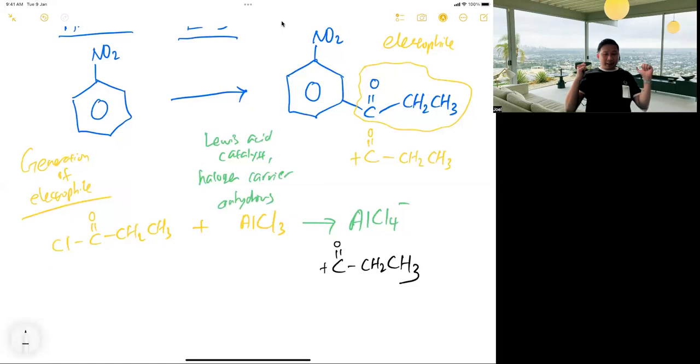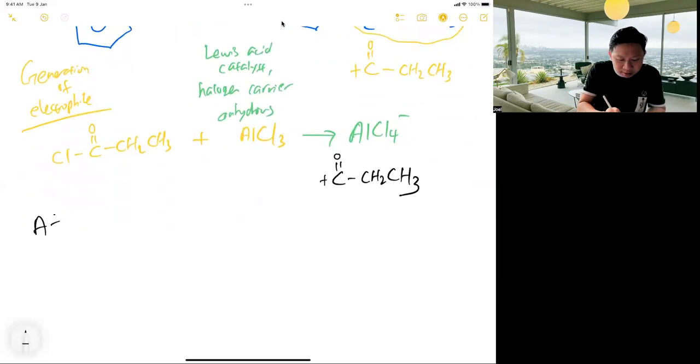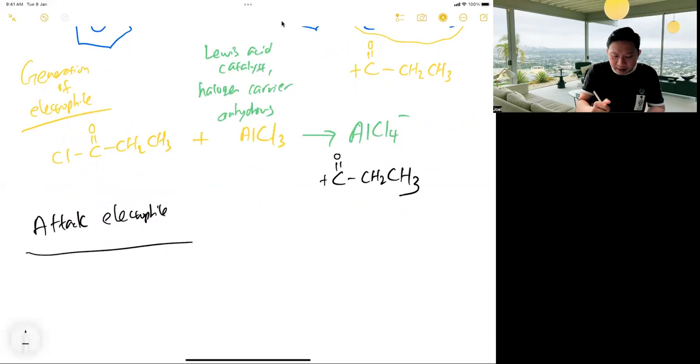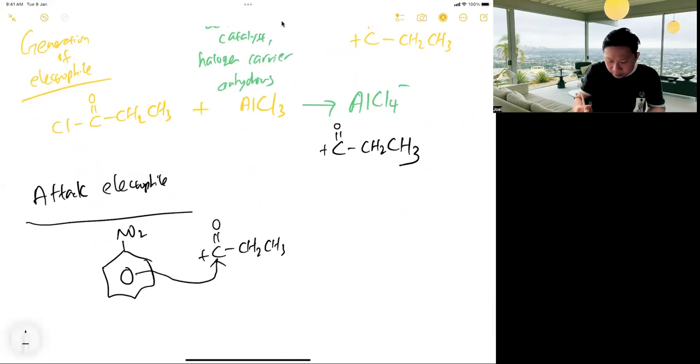Understand? Make the electrophile. Then different schools do it differently, but I will just use my layman's terms: attack the electrophile. The benzene is electron rich, so it will attack the carbon with the plus, the electrophile. This is the slow step, by the way. Then check the directing effects in the data booklet.